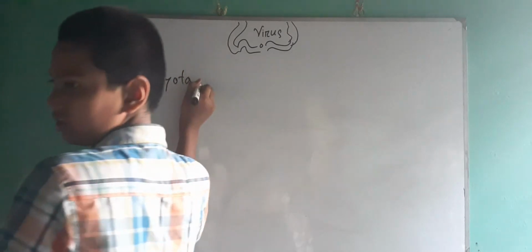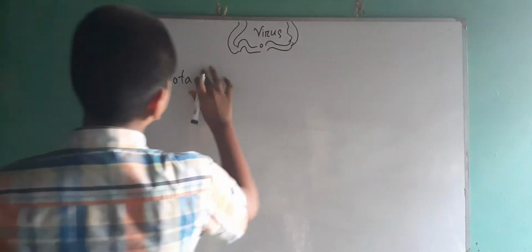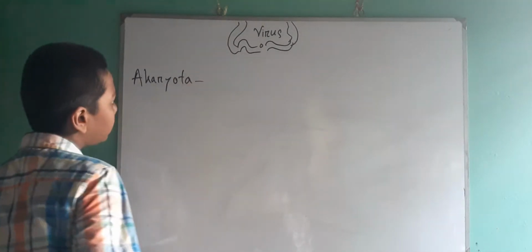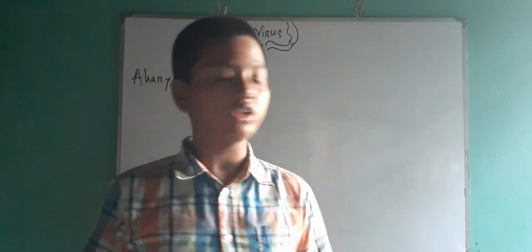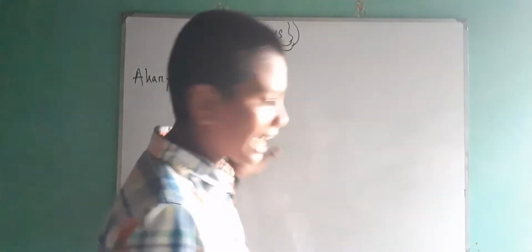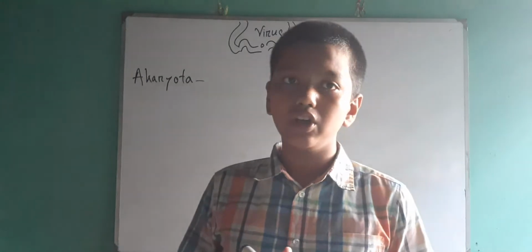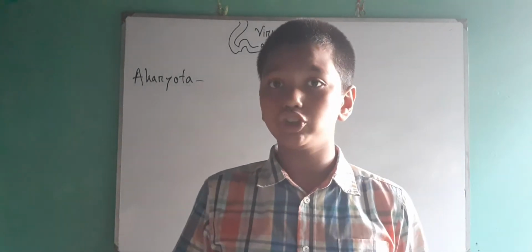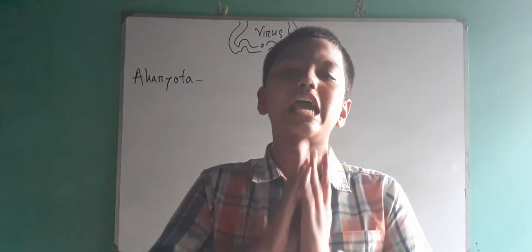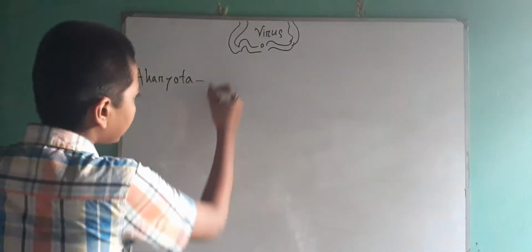What do you mean by Akaryota? This is the simple question of the people. So Akaryota is a living organism or a type of cell where there is no well-developed nucleus and cytoplasm, plasma membrane and nucleus are totally absent. What have I said? Let's write it down.